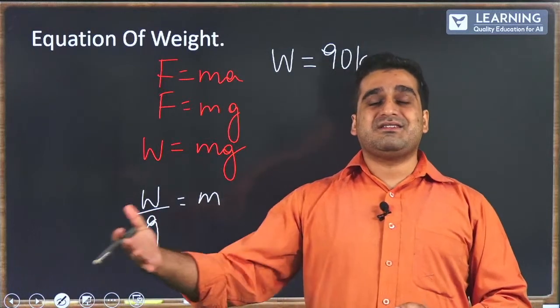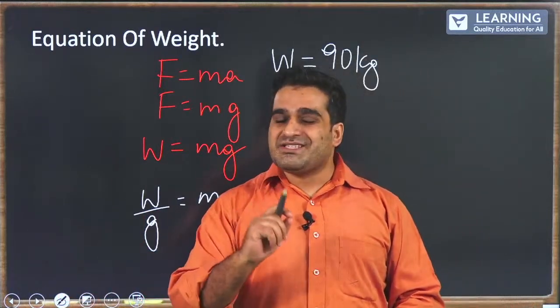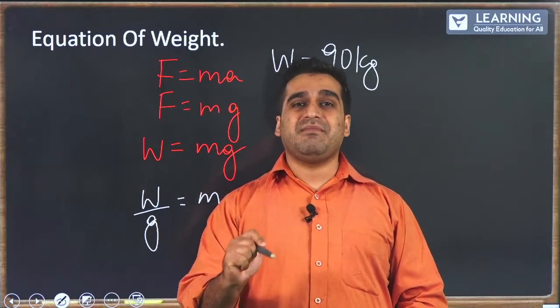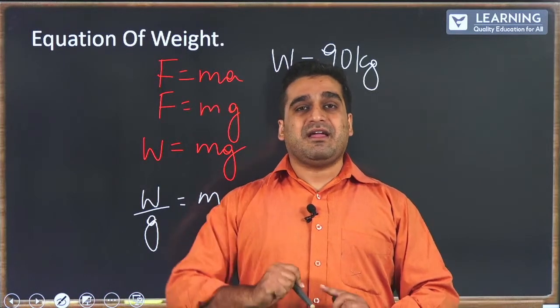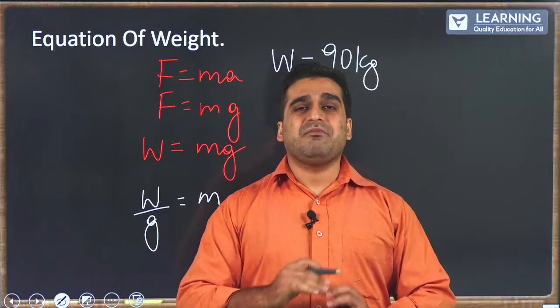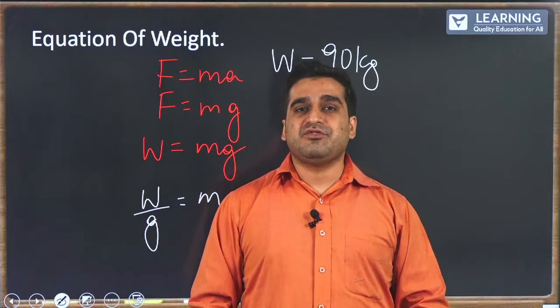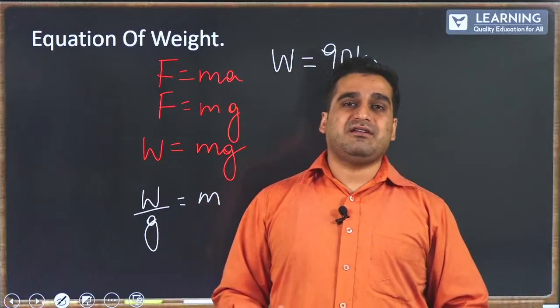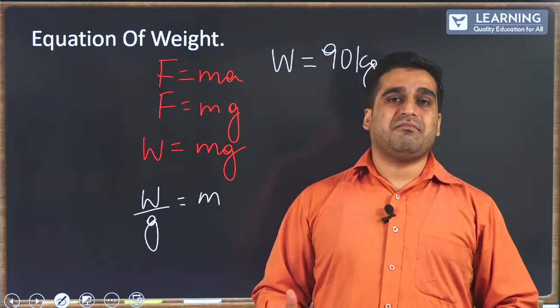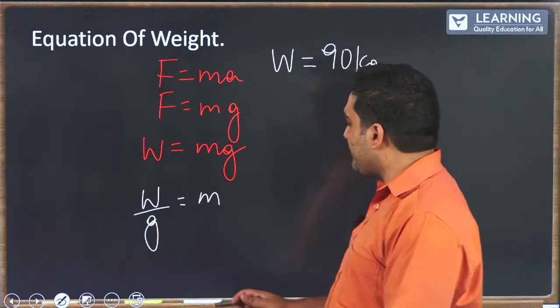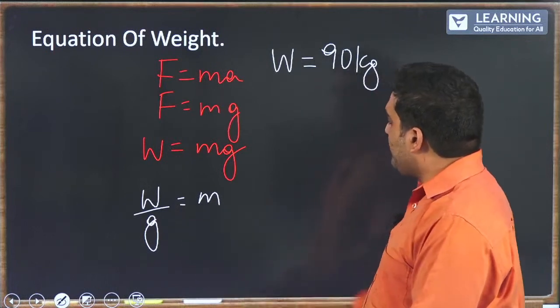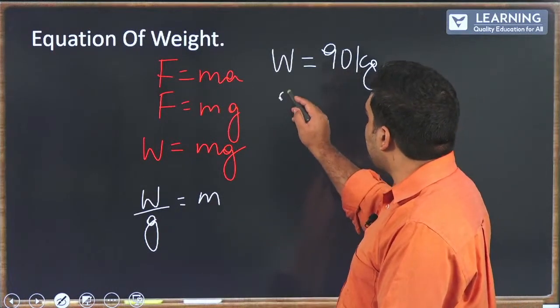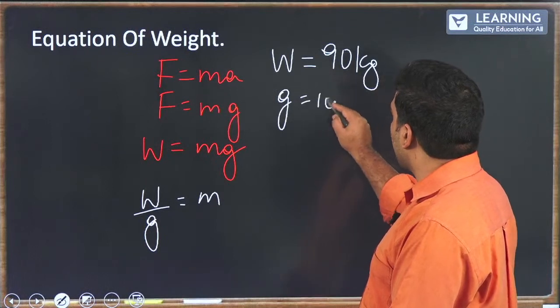Though the weight is different on different planets, you will see that mass will remain the same in all places. No matter any place you move in the universe, your mass will be the same unless you enter into a black hole where all your mass is stripped away. So, W by g, let us take g as 10 meter per second square.